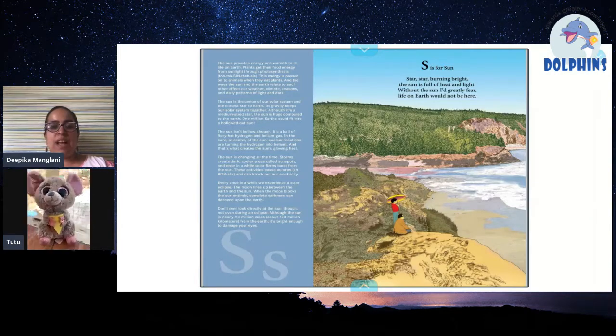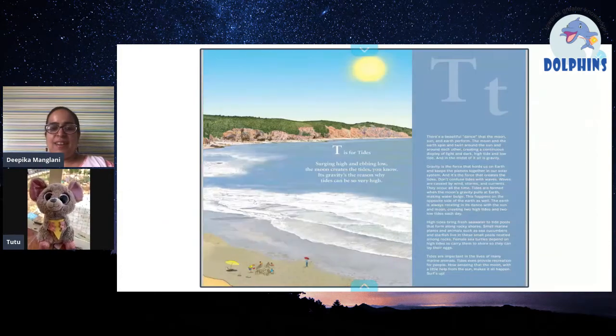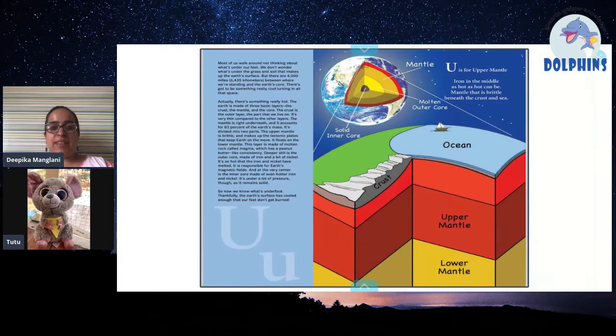S is for sun, the bright sun. And T is for tides. There are high tides and low tides. And then we have U. U is for upper mantle. Upper mantle means the top layer of the earth, right? Yep.